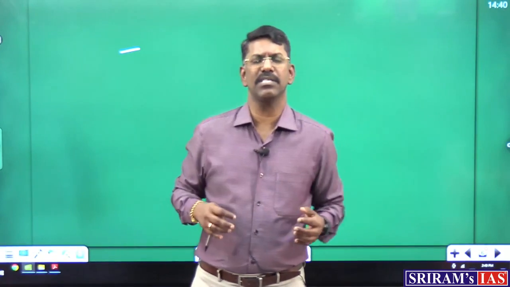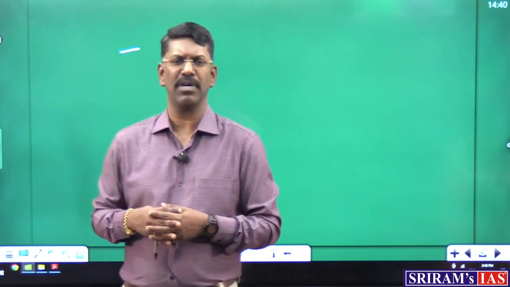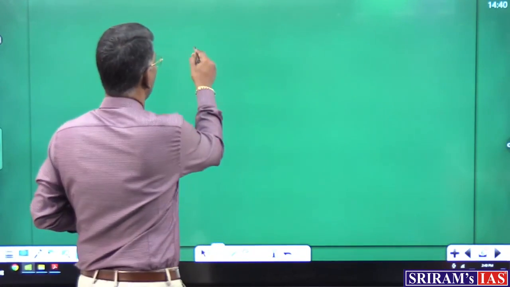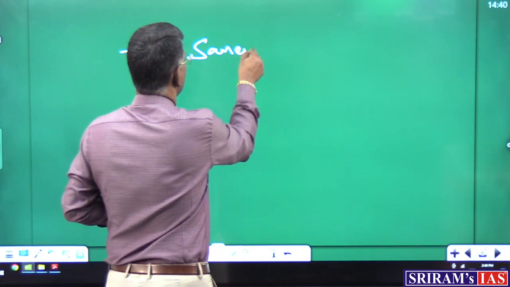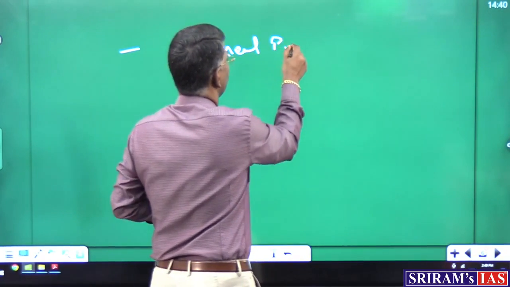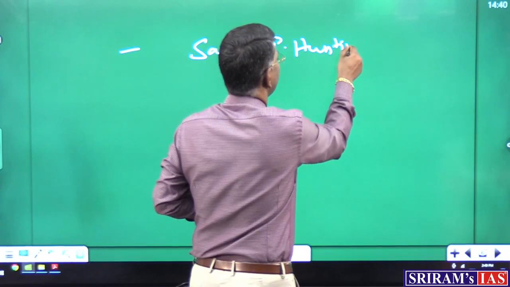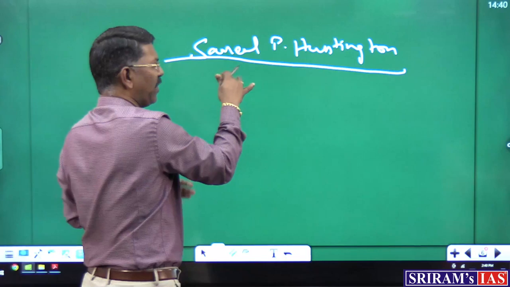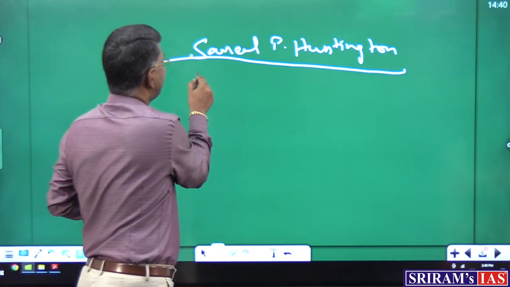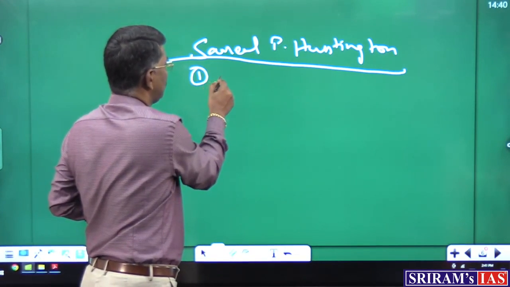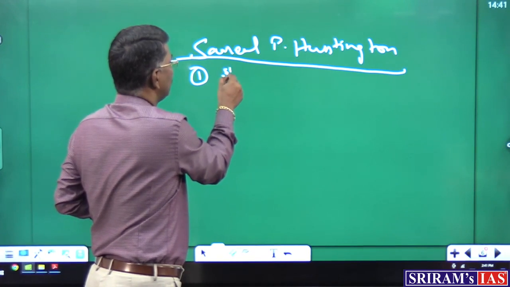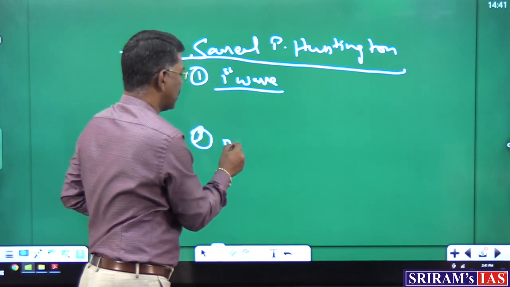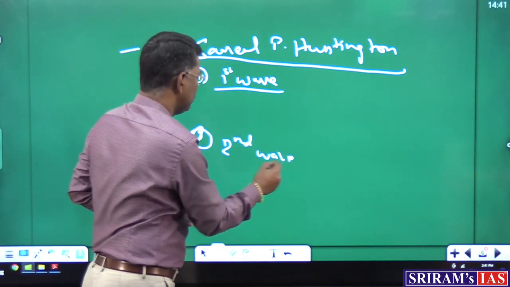So, in this context, when you look into the process of democracy, the expanding nature of democracy from the point of view of Mr. Samuel P. Huntington. So, Mr. Samuel P. Huntington classified the nature of democracy, the expanding nature of democracy, on the basis of three important things. In that, I have to consider the first wave type of democracy and the second wave type of democracy, okay, and the third wave.